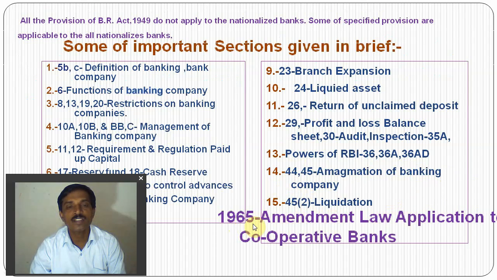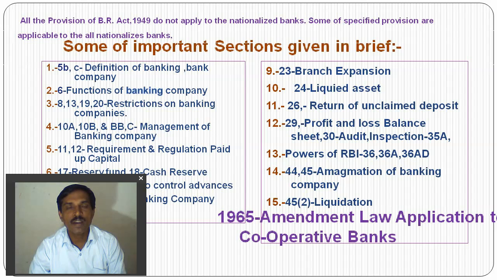So the 1965 amendment in the Banking Regulation Act made this law applicable to cooperative banks. The Act existed in 1949, but some amendments were made in 1965, and before that this Act was not applicable to cooperative banks.